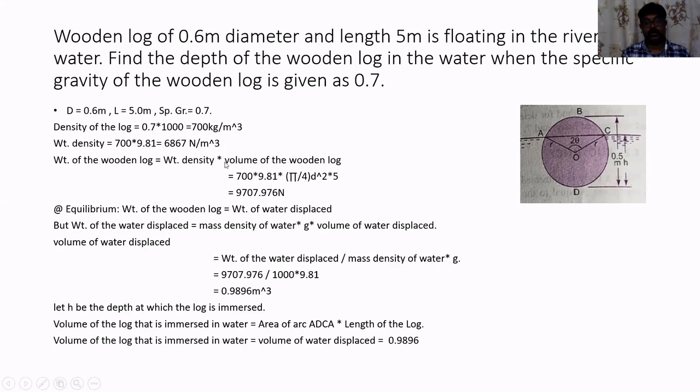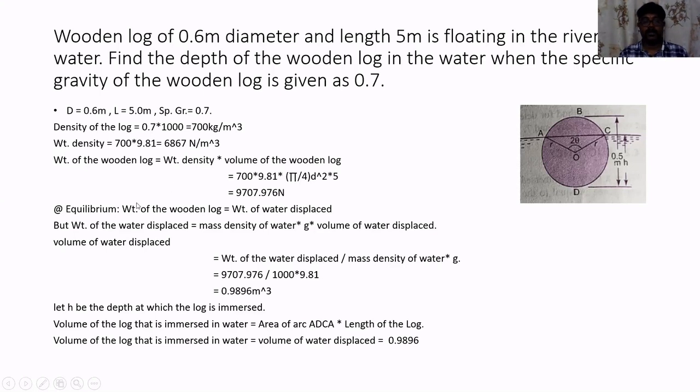How to calculate the volume of wooden log? We know that it is a circular element. Pi by 4 d square will give me the area of cross section, and if we multiply by the length, we get the total volume. So pi by 4 into d square into 5, where 5 is the length of the cylindrical element or length of the wooden log. So the total weight of wooden log was found to be 9707.976 Newton.